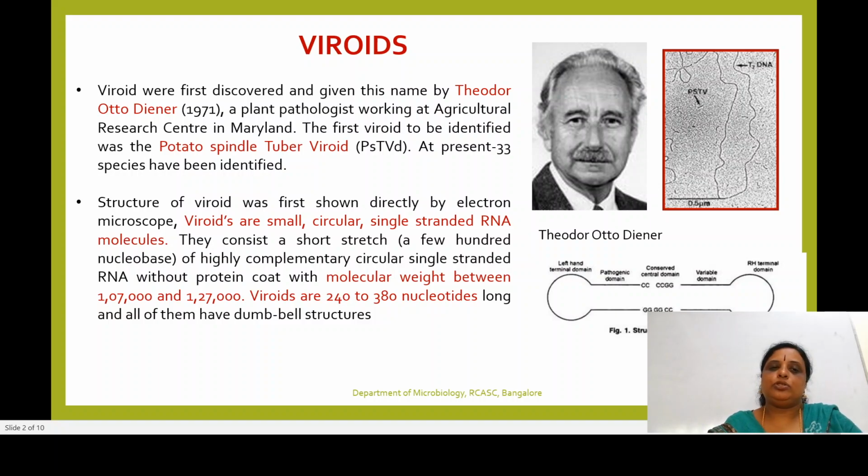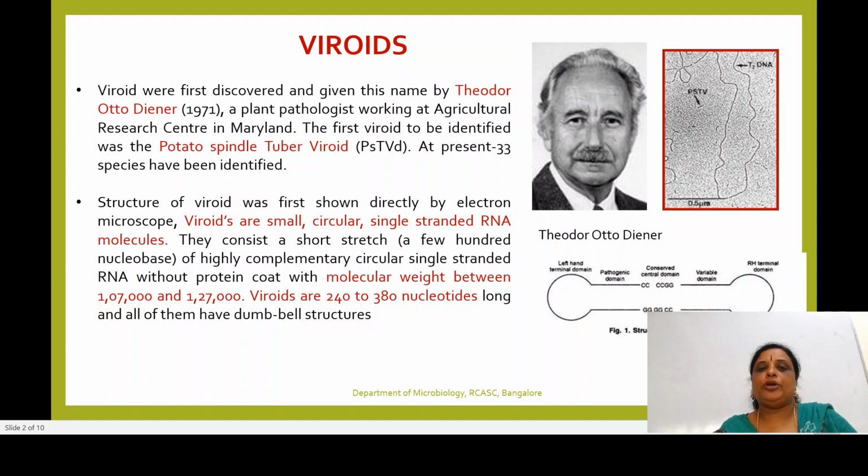So viroids were first discovered, and the name viroid was given by Theodor Otto Diener in 1971. Please remember, may be required for the point of your competitive examination. He was a plant pathologist, working at Agricultural Research Center in Maryland.